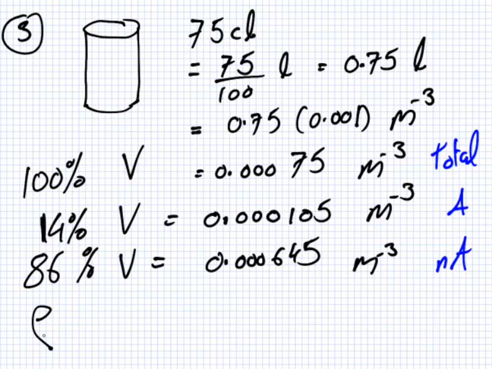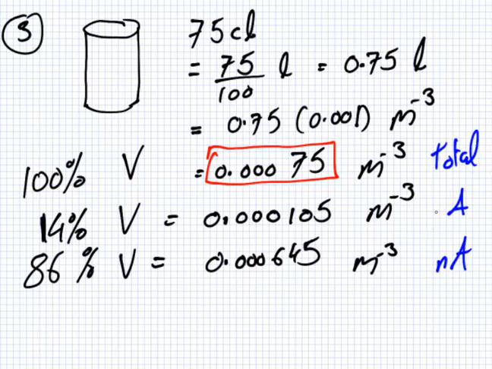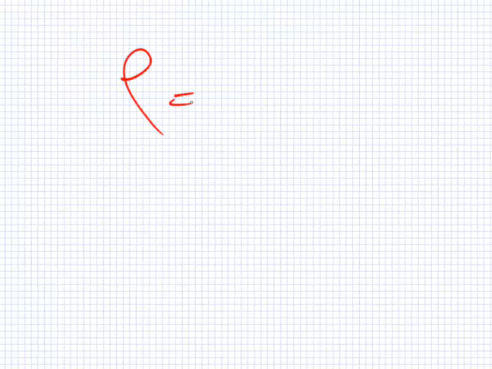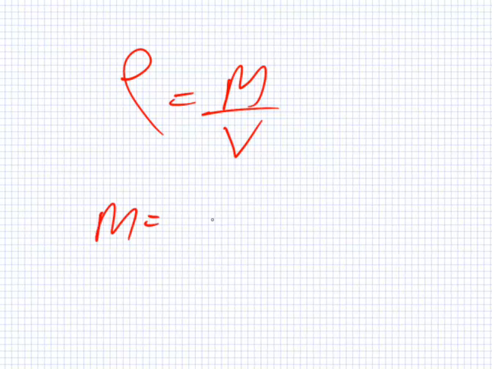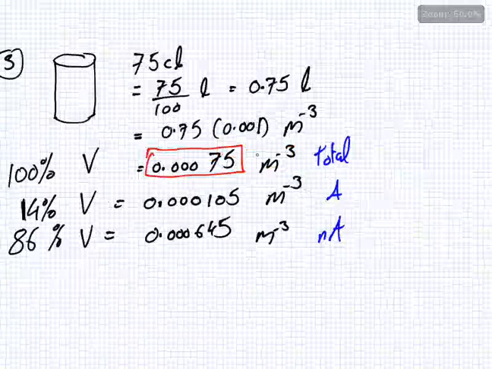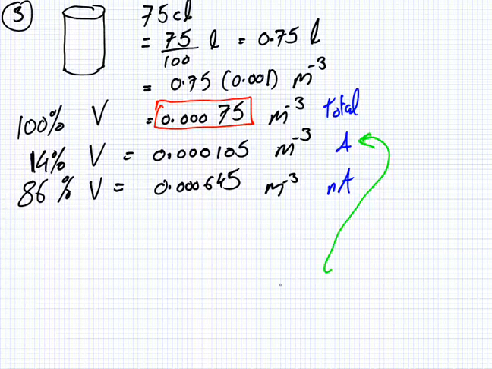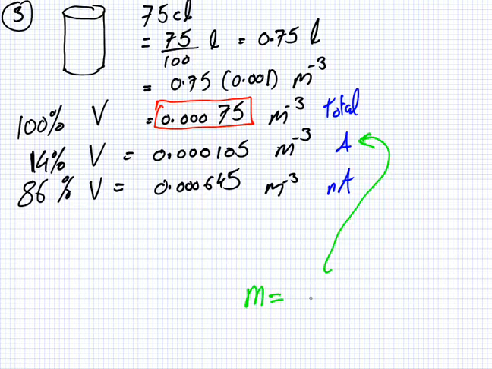How much of it's alcohol? 14% alcohol, 14% of the volume. And then the 86% of the volume would be 0.86 times 0.00075. That comes to 0.000645 meters cubed. So this is the alcoholic part and the non-alcoholic part and the total.